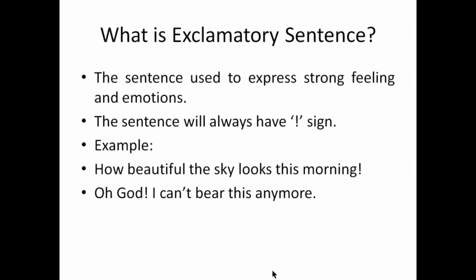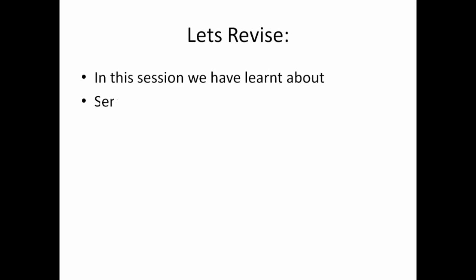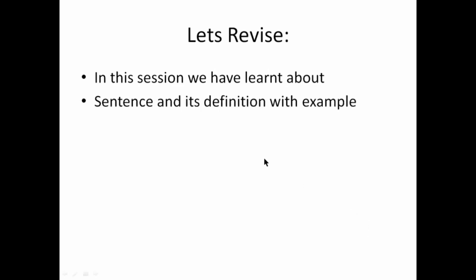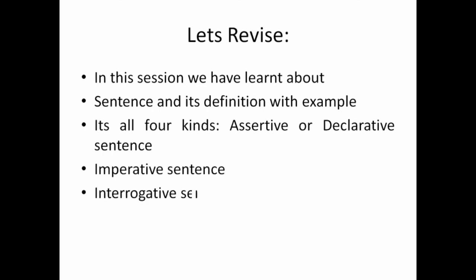Hope you have understood all the four types of sentences. Let us quickly revise what we have learned today. The first thing in this session, we have learned about the sentence, what is a sentence, by seeing the definition and also by seeing the example. Next, we have learnt about the four kinds of sentence: first is assertive or declarative sentence, second is imperative sentence, third is interrogative, and the fourth and the last is exclamatory sentence.